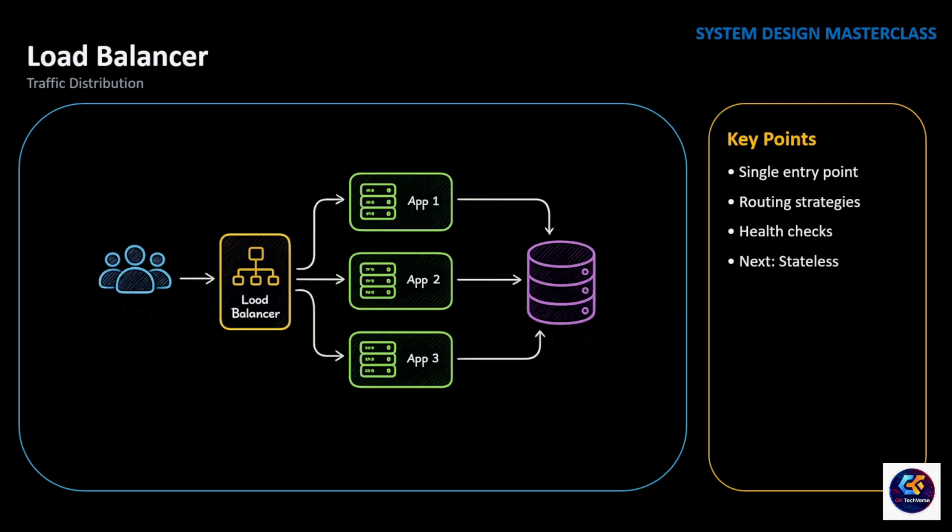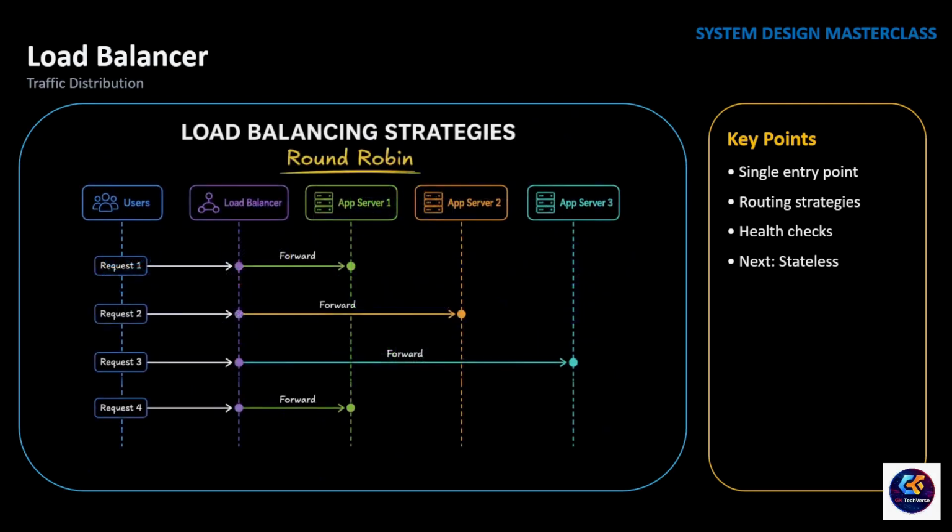Its job is simple: receive the request, choose a healthy server, forward the request, and return the response back to the user. Now users don't need to know how many servers are running, whether there are 3 servers or 300. The client still connects to a single endpoint. But here is an interesting question: how does the load balancer decide which server should handle the next request? There is not just one way.